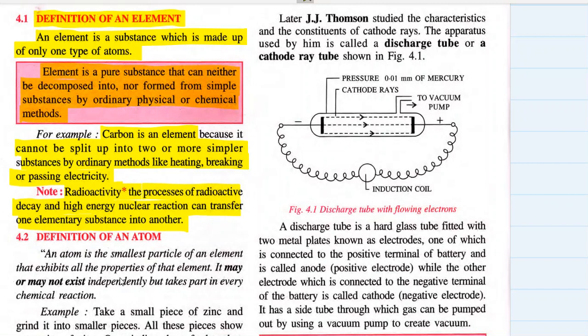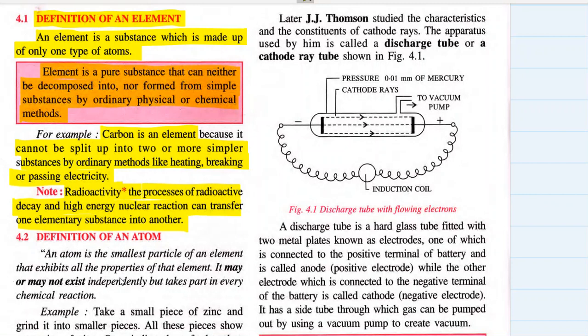Have you read or heard about nuclear reactions, atomic bombs, atomic weapons? In these nuclear reactions or atomic weapons, with the help of radioactive substances, a huge amount of energy is created, and these radioactive substances transform from one substance to another. That is an exception, a very unusual phenomenon which we see around us. But generally, an element is a pure substance that can neither be decomposed into nor formed from any other simpler substances by ordinary physical or chemical methods.